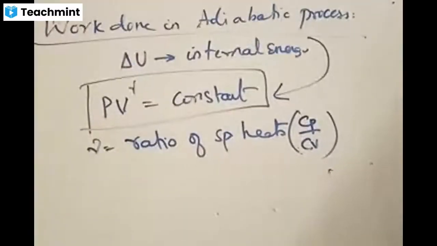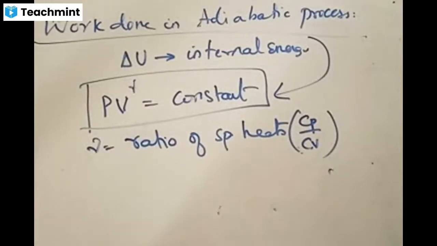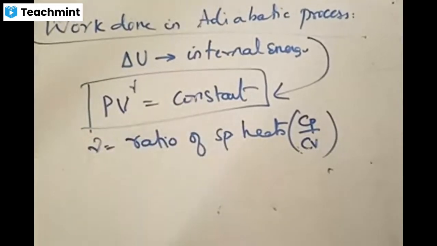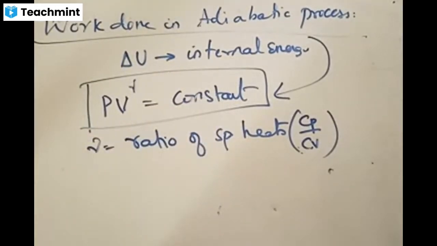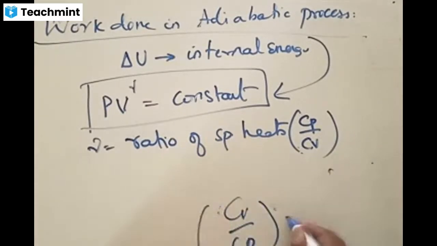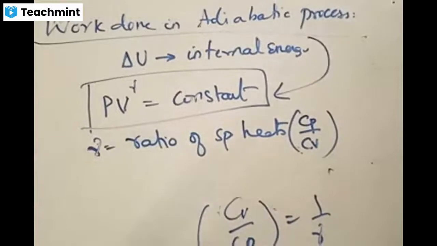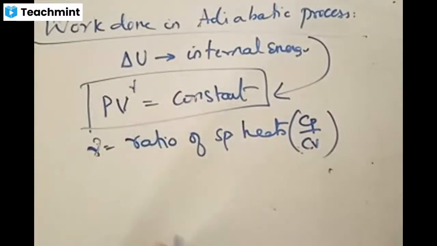The adiabatic process is one in which the supplied heat will result in the change of internal energy, and this is given by the equation PV to the power gamma is equal to constant, where gamma is called the ratio of specific heats. That is, the ratio of Cp by Cv only is called gamma, not Cv by Cp. Cv by Cp is not gamma. In fact, that is going to be 1 by gamma. You cannot say it randomly. Gamma is defined as the ratio of specific heats. That's it. Cp by Cv is equal to gamma.